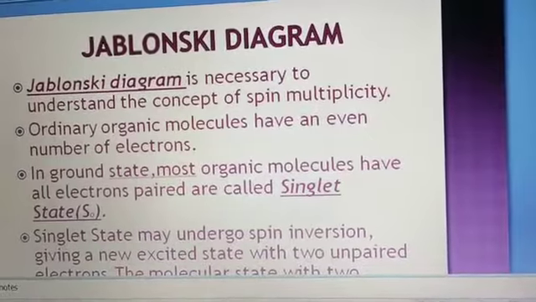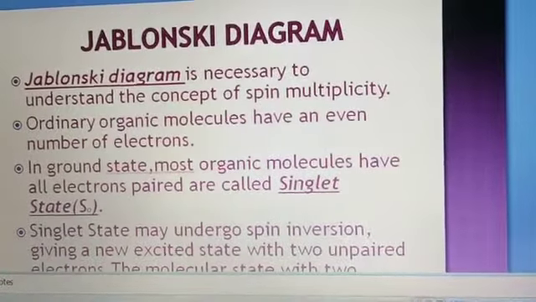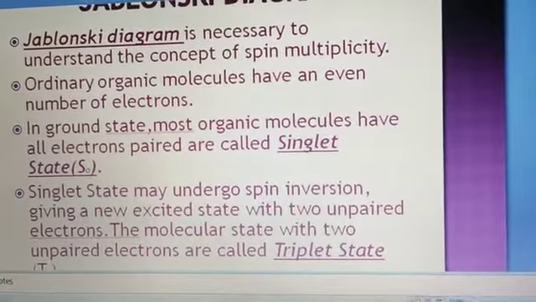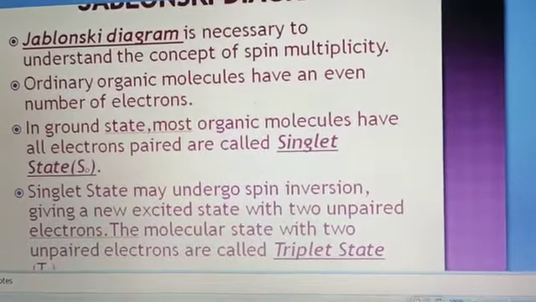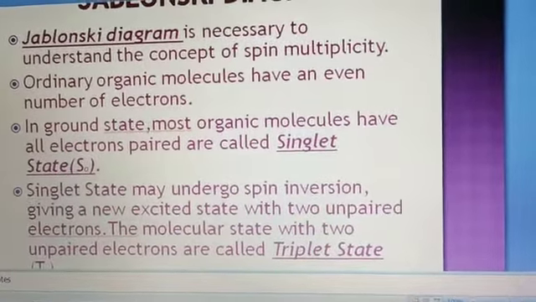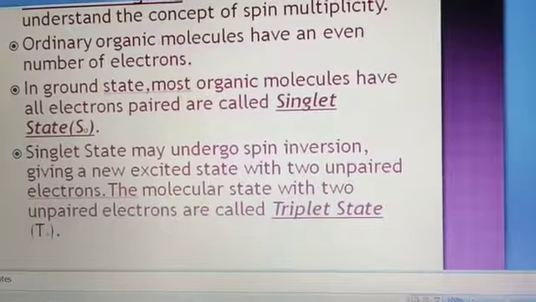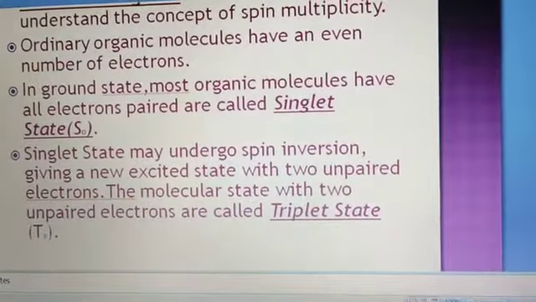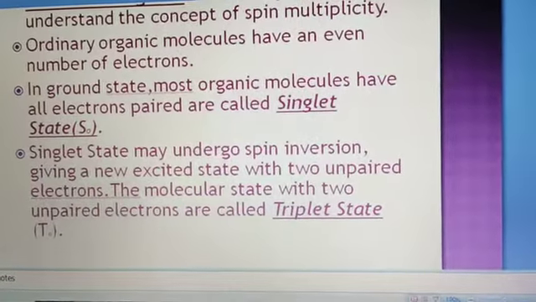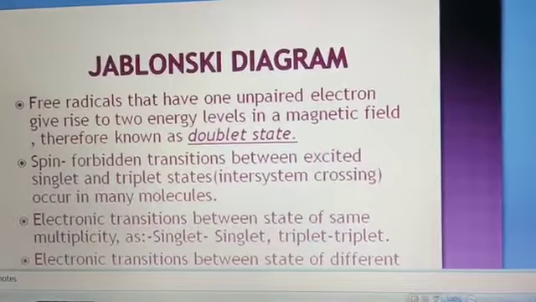The next topic is the Jablonski diagram. It is one of the most important topics of photochemistry, and the Jablonski diagram is necessary to understand the concept of spin multiplicity. Ordinary organic molecules have an even number of electrons. In the ground state, most organic molecules have all electrons paired and are called the singlet state. The singlet state may undergo spin inversion, giving a new excited state with two unpaired electrons, and the molecular state with two unpaired electrons is called the triplet state.